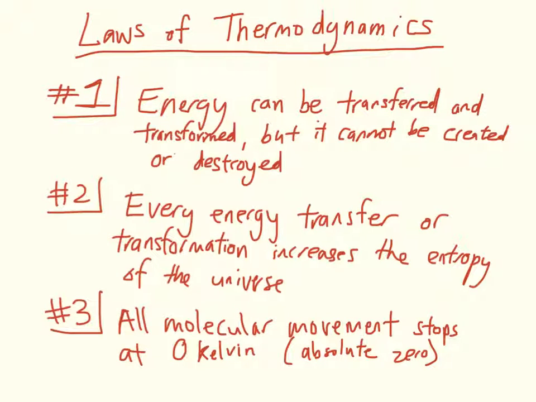Now, what are the three laws of thermodynamics? The first law says that energy can be transferred and transformed, but it cannot be created or destroyed. So you can have energy that is going from kinetic energy to potential energy.